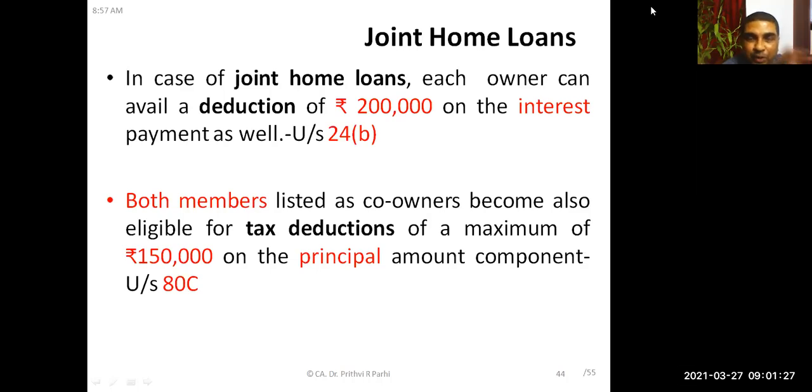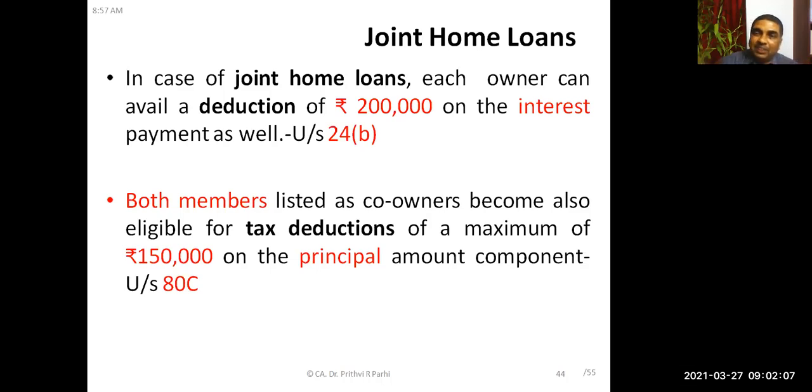Yes, sir. Because what the law says, the owner can avail the deduction up to 2 lakh rupees. And in joint ownership, each owner is an owner. And one more thing. In income from house property, the interest amount is allowed as deduction under section 24B. And the principal amount which is paid is also allowed as a deduction under section 80C. You know, when calculating total income, from the gross total income, certain deductions are allowed. We have explained that concept in our earlier classes. You can check those videos also.